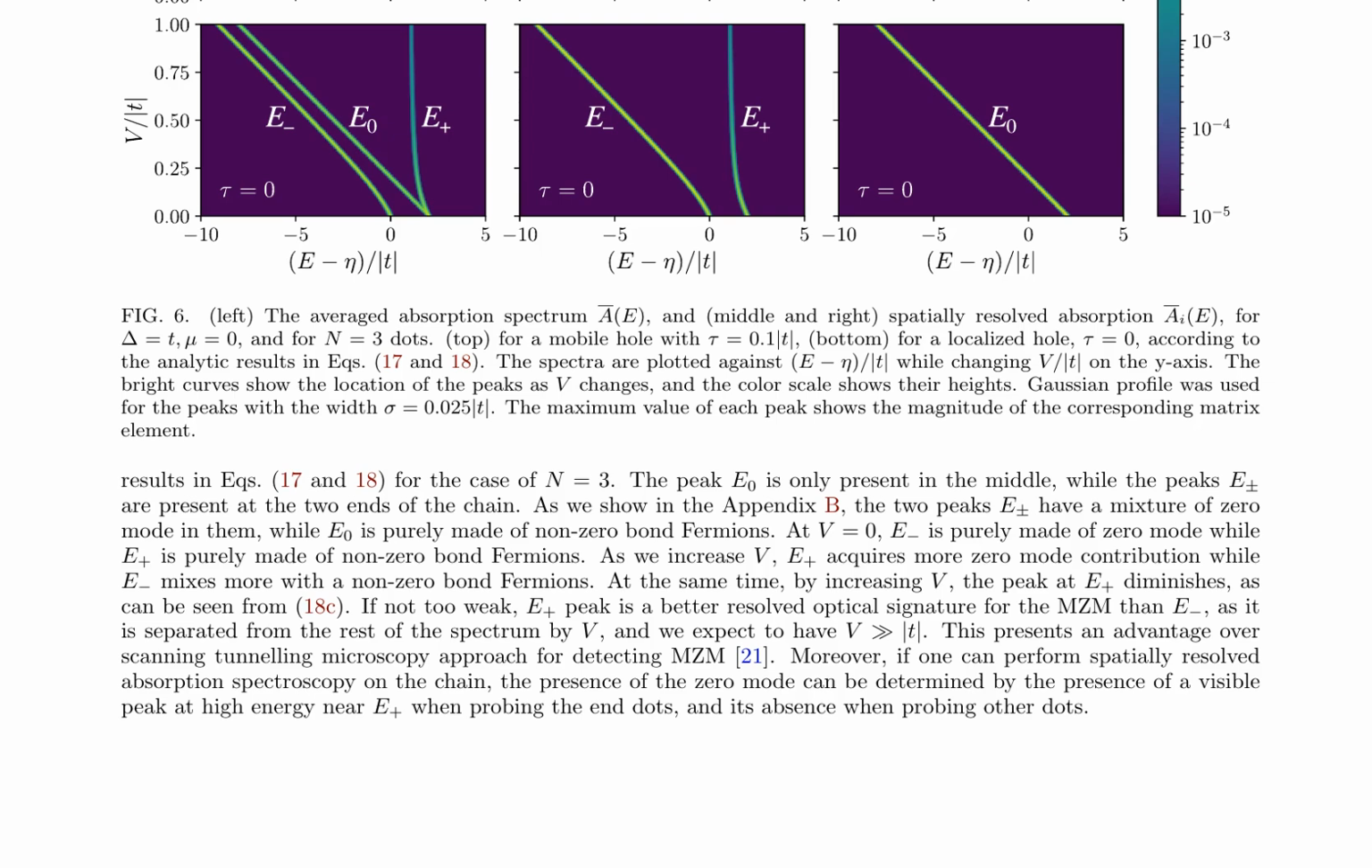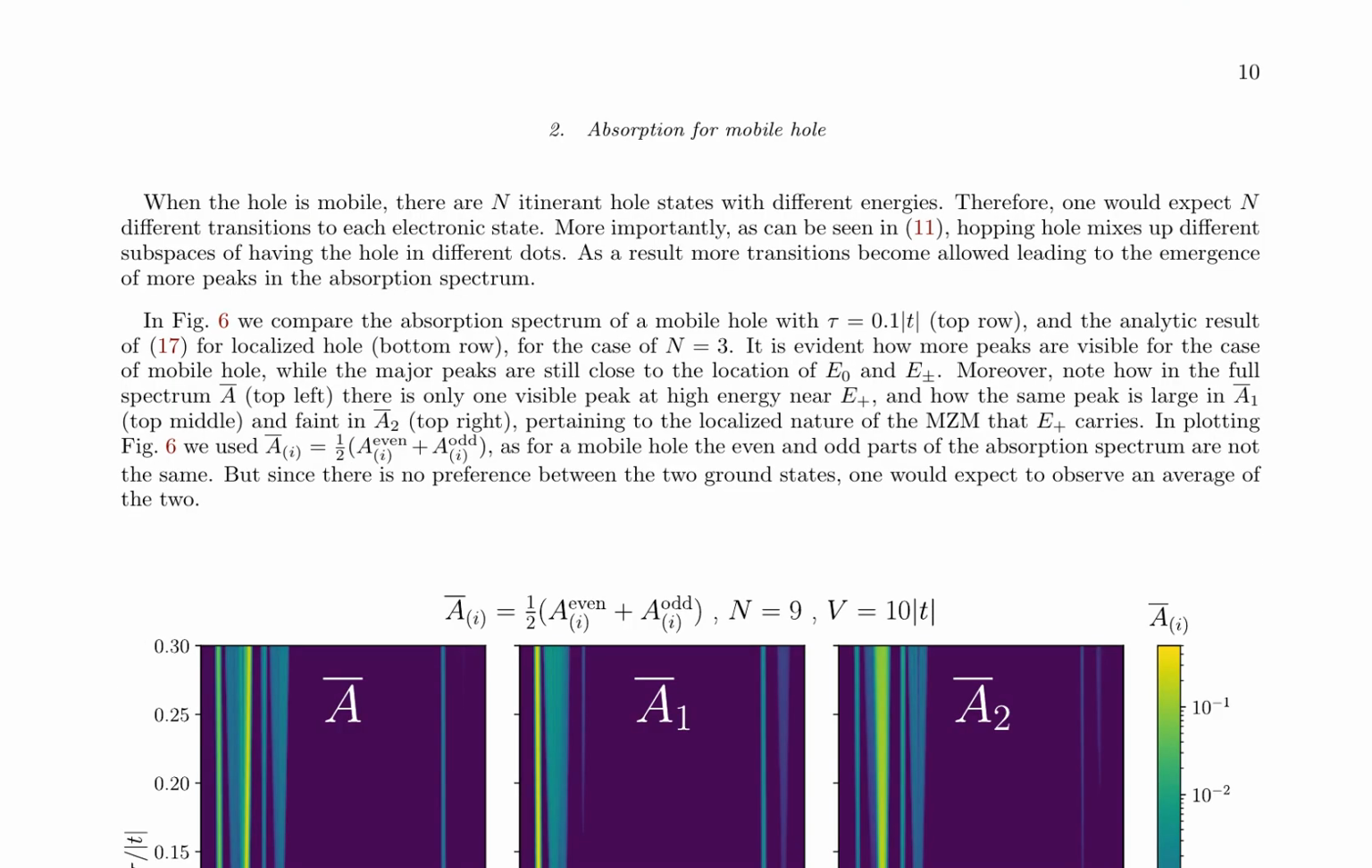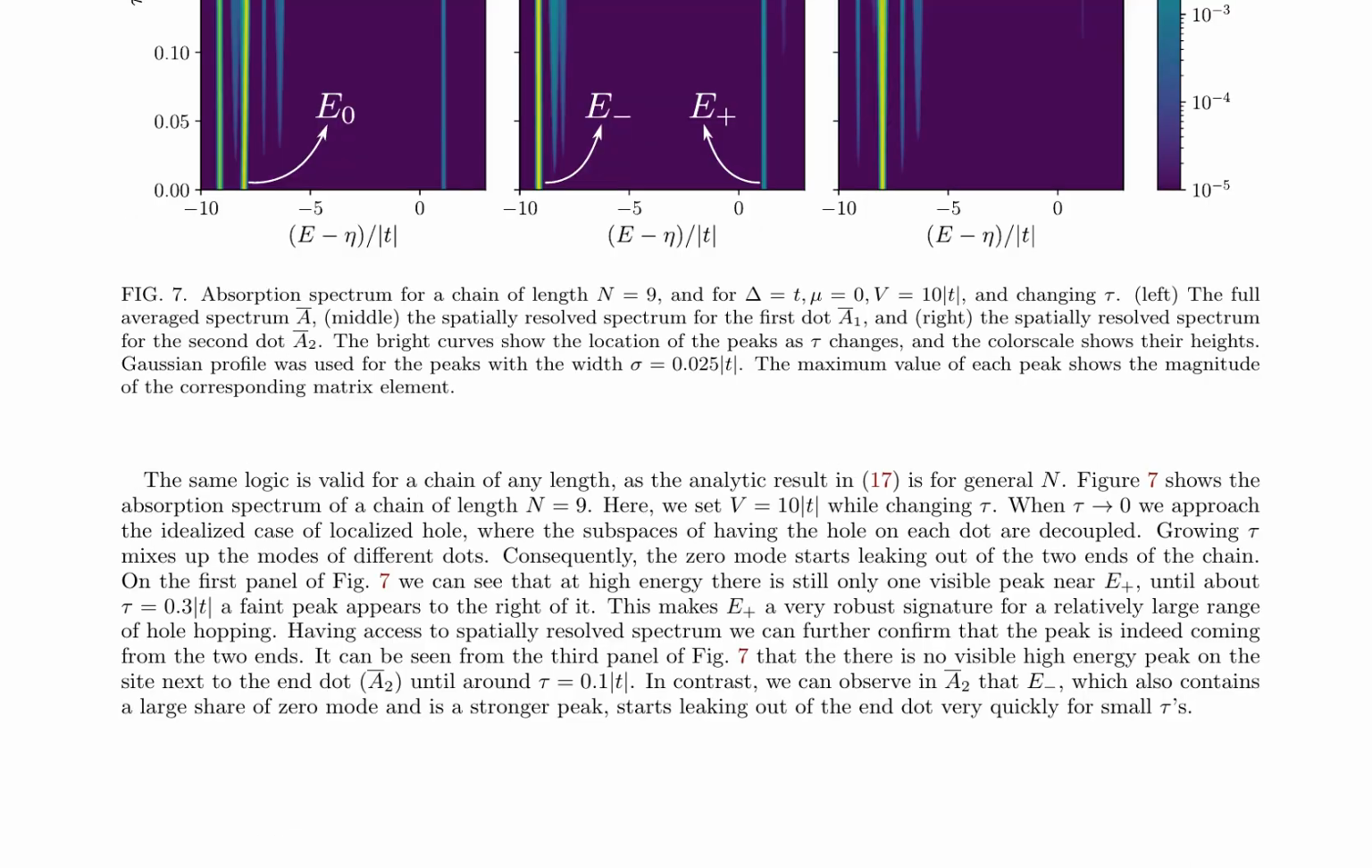For a mobile hole, the spectrum exhibits more peaks due to itinerant hole states and hopping hole mixing different subspaces. Figures 6 and 7 demonstrate these findings, showing the emergence of more peaks as hole mobility increases. The spatially resolved spectra highlight the localized nature of MZM and the leakage of zero modes from the ends of the chain as hole mobility increases. This research provides insights into the detection and characterization of MZM through absorption spectroscopy, emphasizing the importance of understanding the role of bond fermions and hole mobility in these systems.